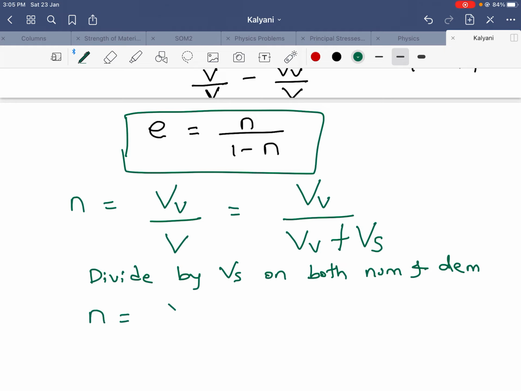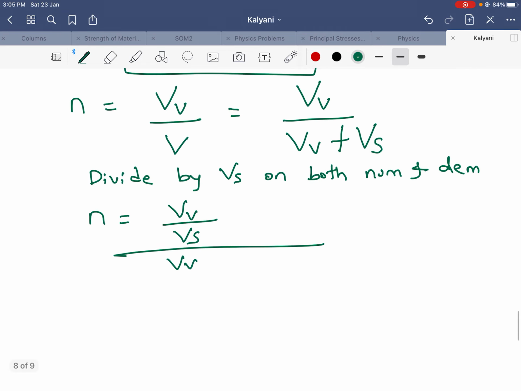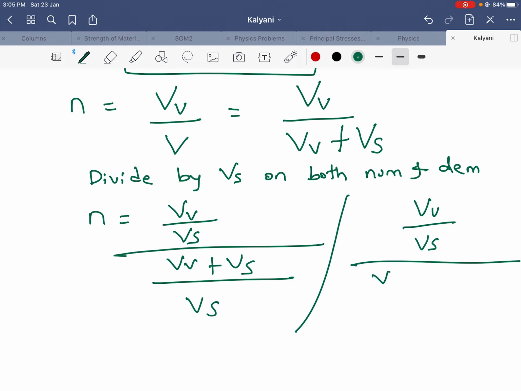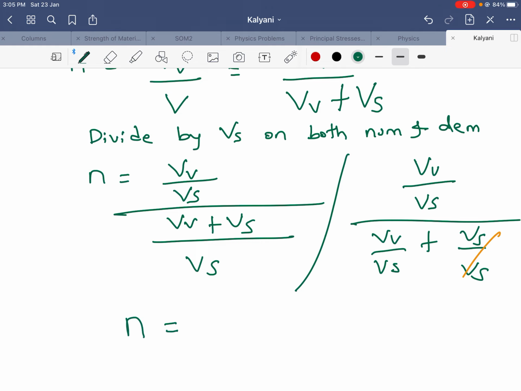So porosity is equal to Vv by Vs divided by Vv by Vs plus Vs by Vs. So this gets cancelled. Our answer will be, now Vv by Vs is nothing but e, so n is equal to e divided by e plus 1.